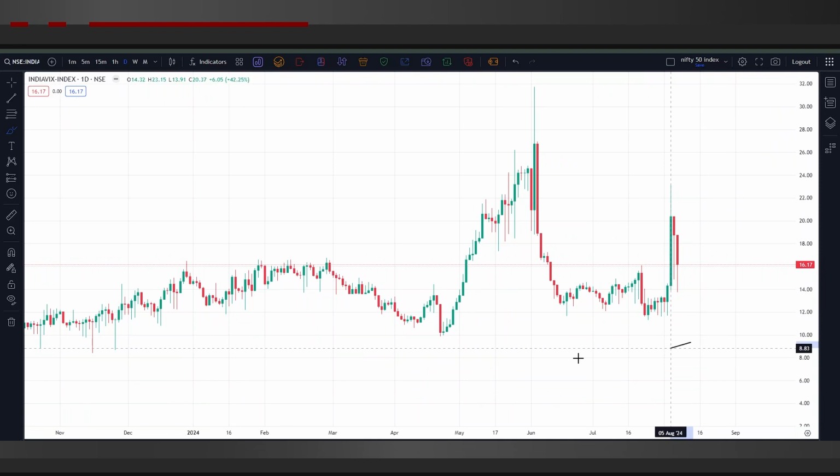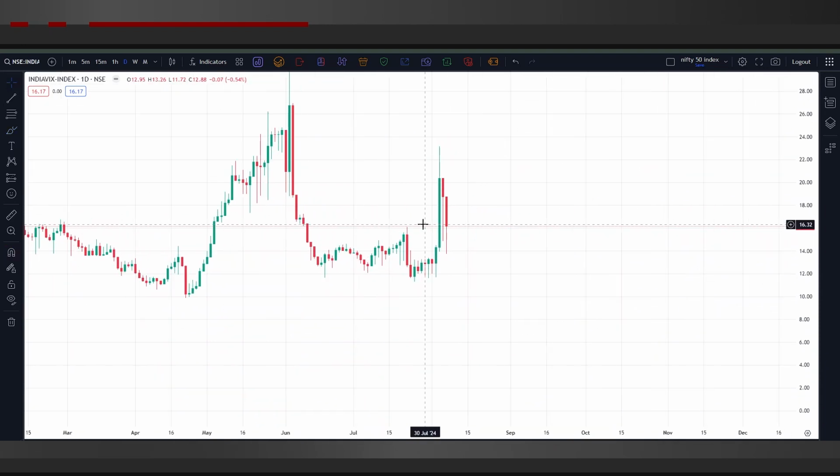If we look at India VIX right now, India VIX is cooling down a bit, but it has not completely cooled down. The complete cool down can be expected when it reaches the 12 or 13 range. So that's it for today.